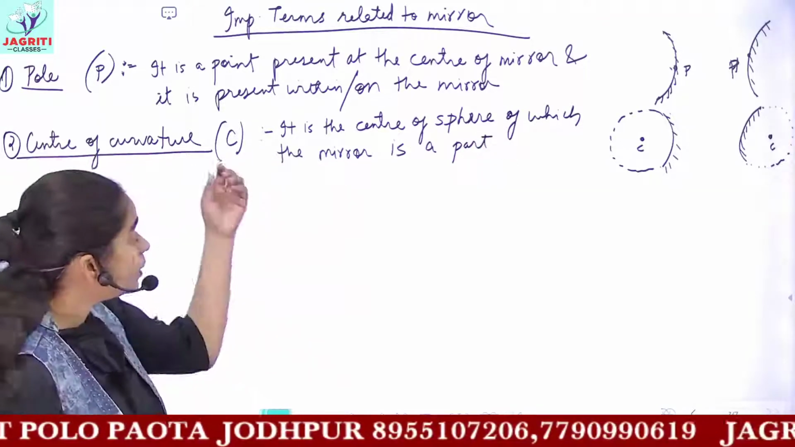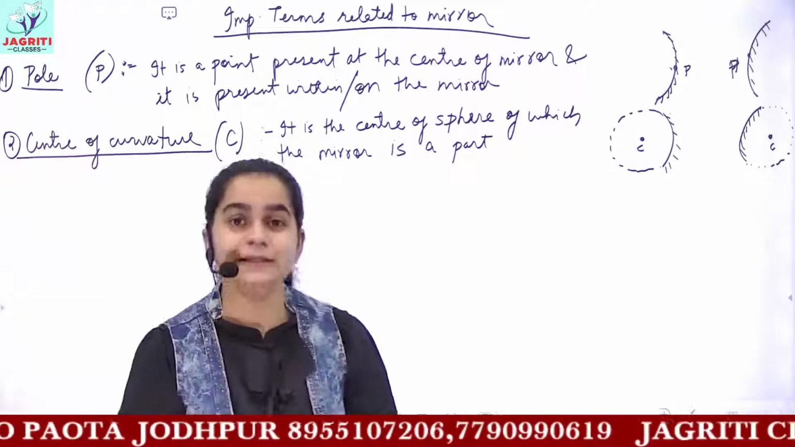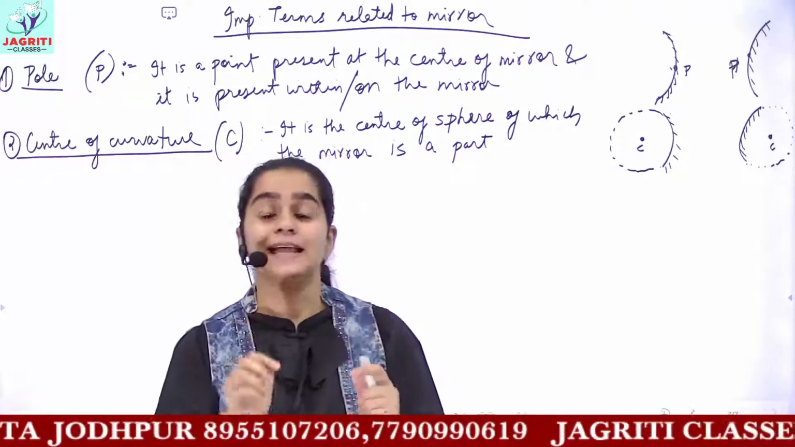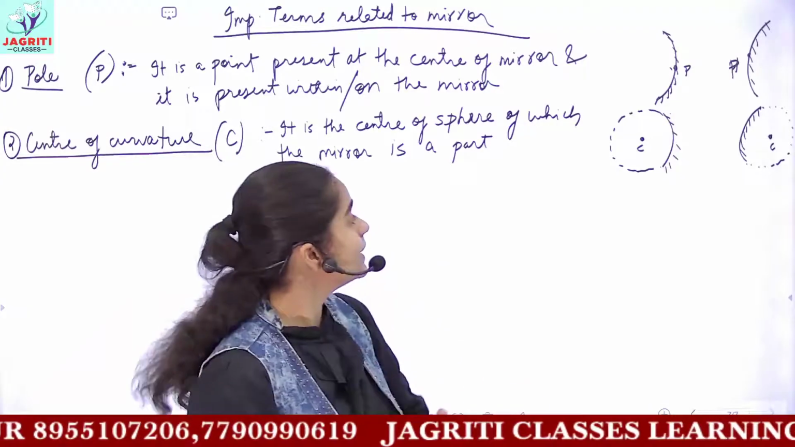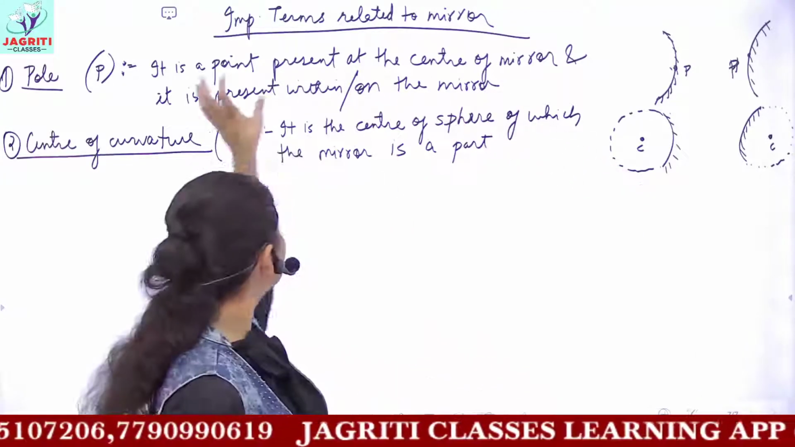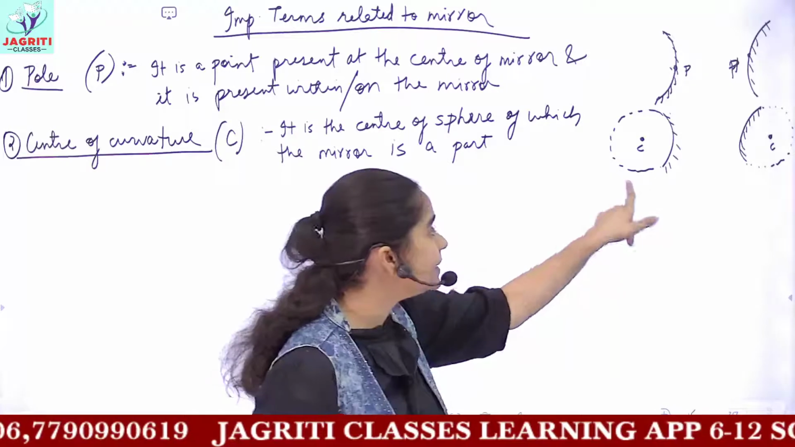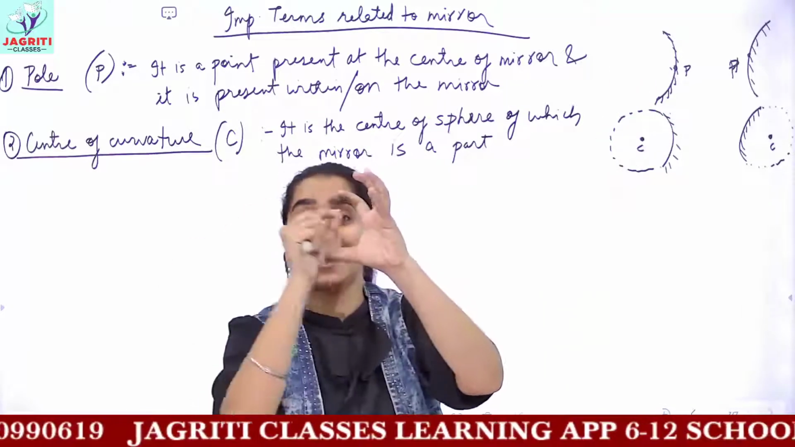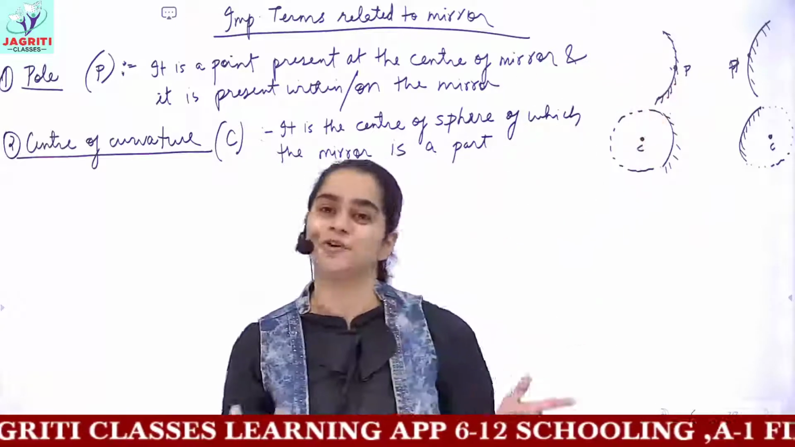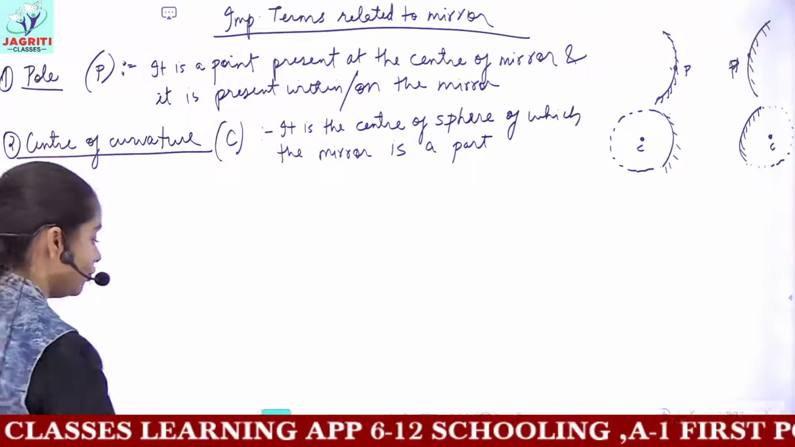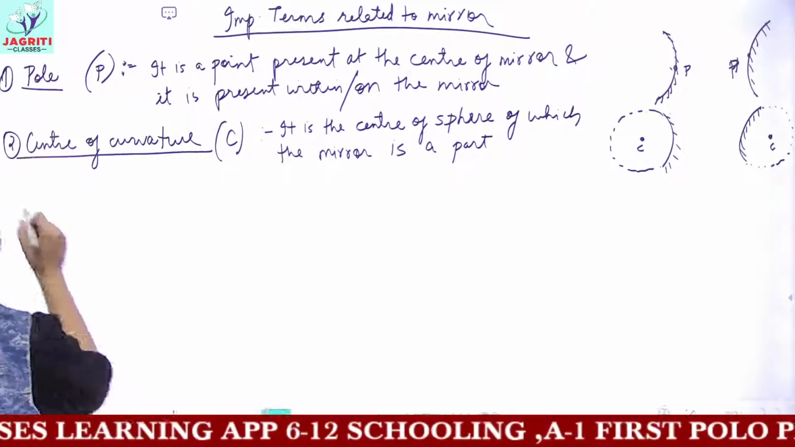So center of curvature is that point of the mirror. It is the center of the sphere. If you complete the sphere, then every sphere will have a center, and that center is known as the center of curvature for the mirror. I hope all the basic definitions are well clear.